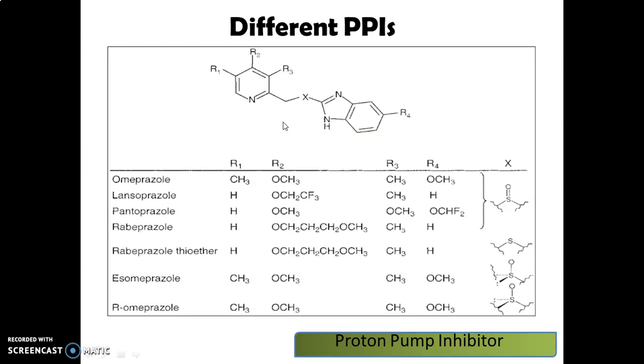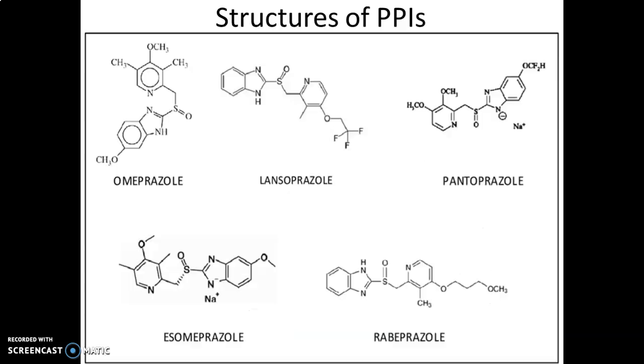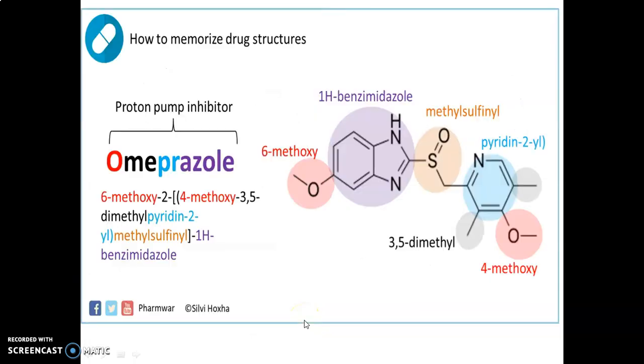Likewise, we can make different changes in the substitutions and design lansoprazole, pantoprazole, rabeprazole thiether, esomeprazole, or omeprazole. These are the different derivatives of the proton pump inhibitors. So these are the structures of these proton pump inhibitors: omeprazole, lansoprazole, pantoprazole, esomeprazole, and rabeprazole.